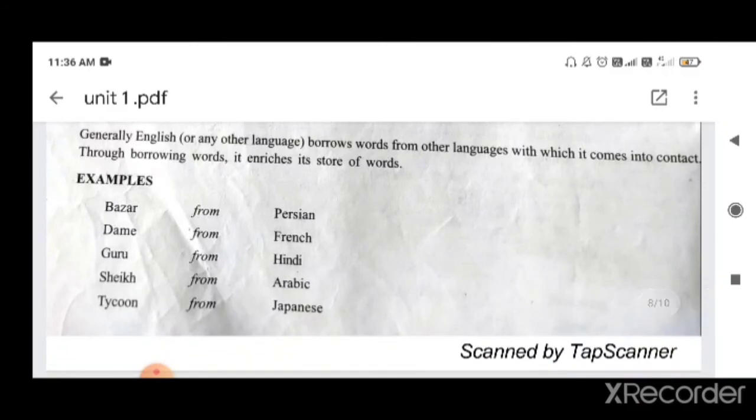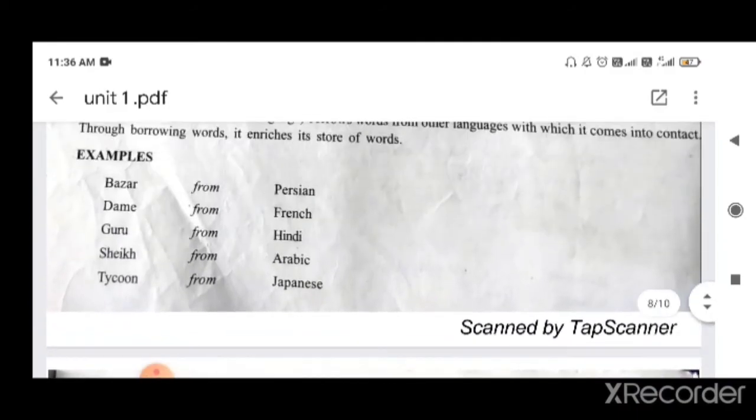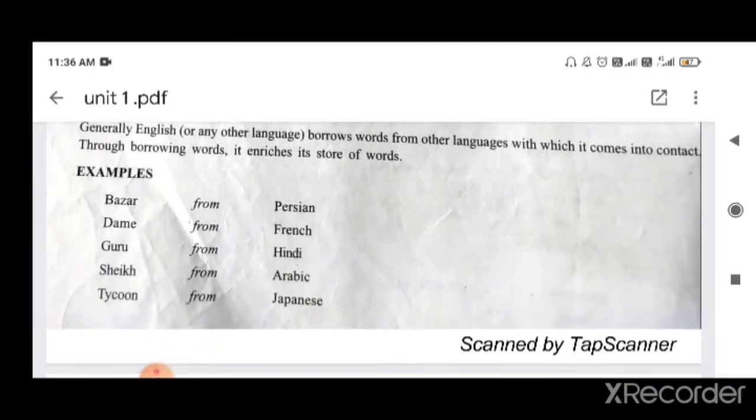So bazaar, that is a Persian word, not an English word, but in English we also use bazaar. Dam, so that is French. Guru, that is from Hindi. Sheikh, that is from Arabic. Tycoon, business tycoon, so that is from Japanese. So these are the words, and there are many words that we have borrowed. When you are studying geography, the root of the word geography, geograph, that is taken from another language.